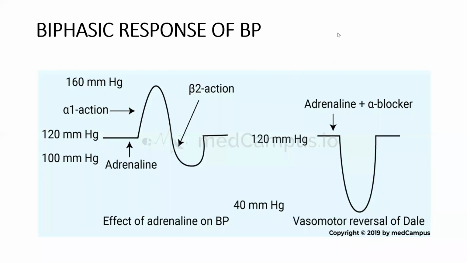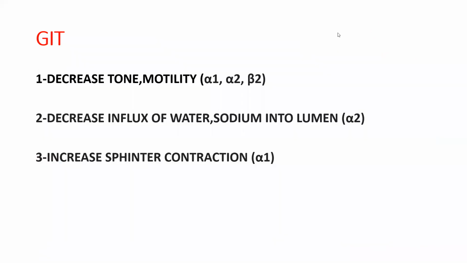So next, in the GIT, what are the functions of the sympathetic nervous system? It decreases the tone and motility, decreases the influx of water and sodium into the lumen, and increases the sphincter contraction. And what are the receptors responsible for those functions?